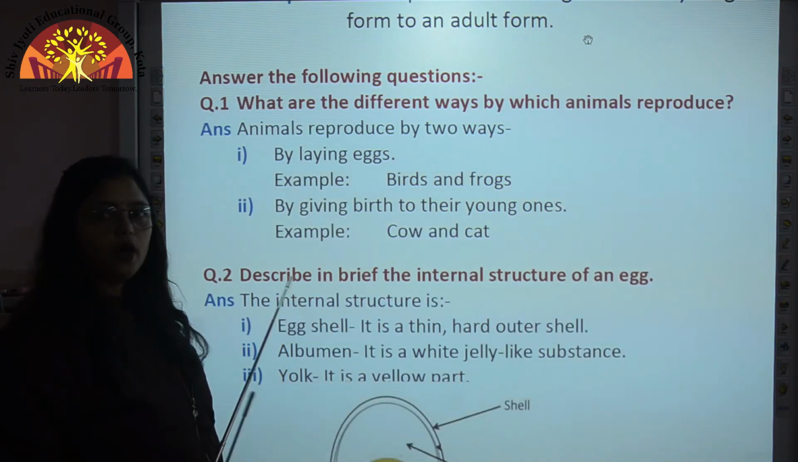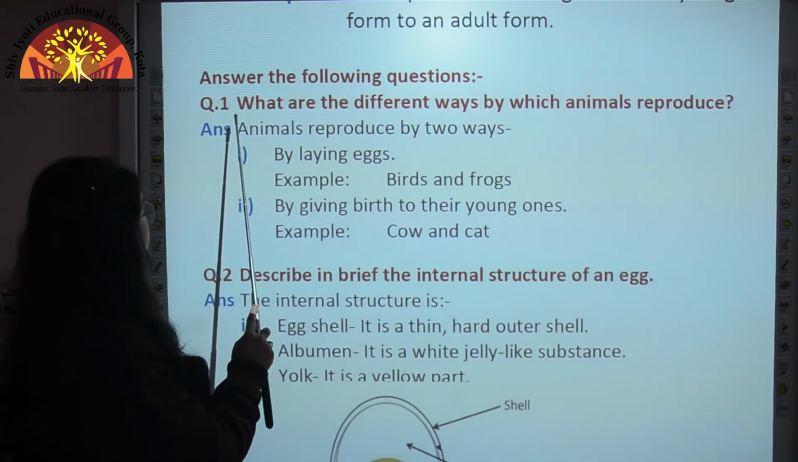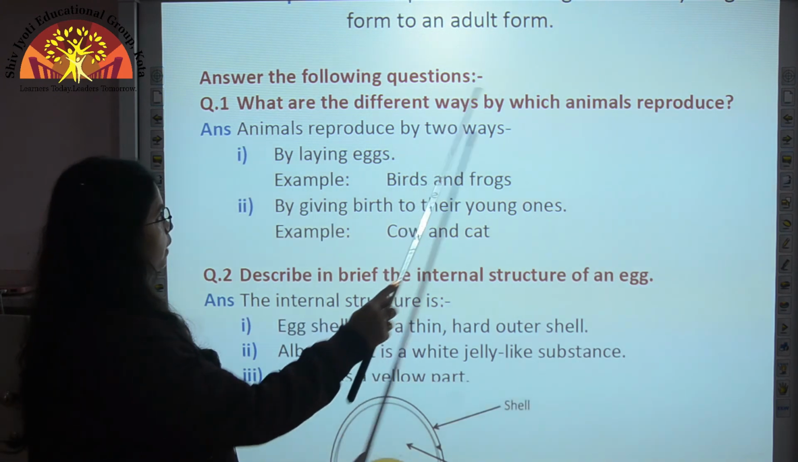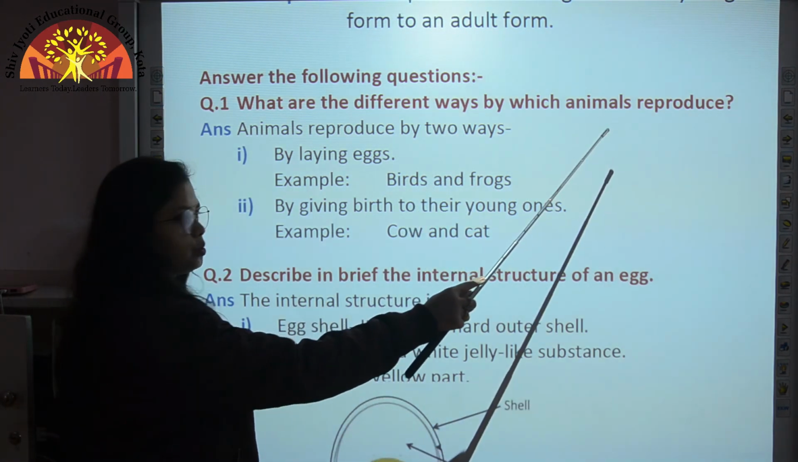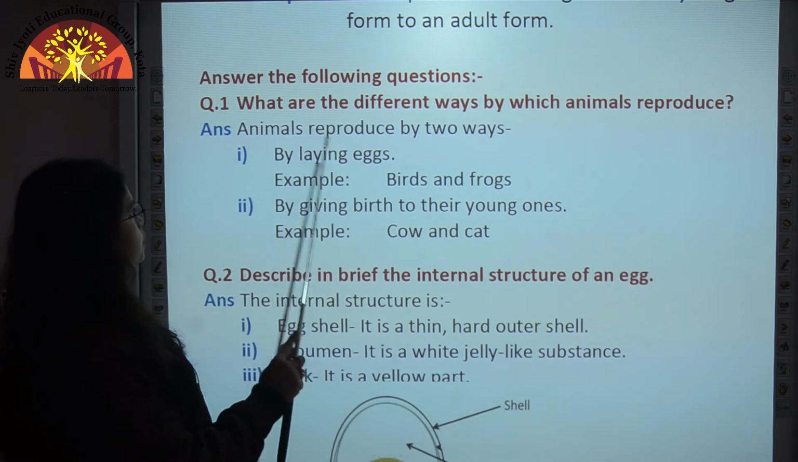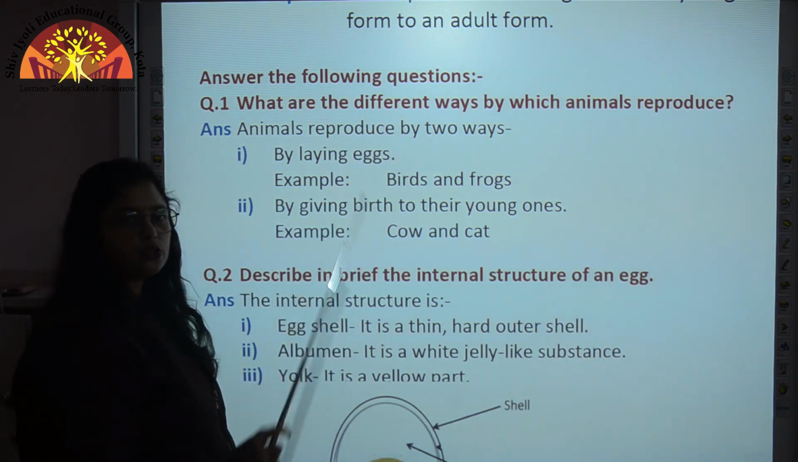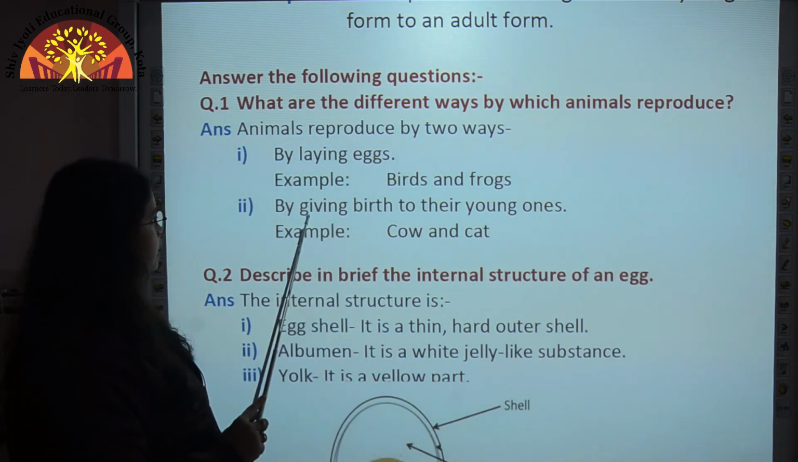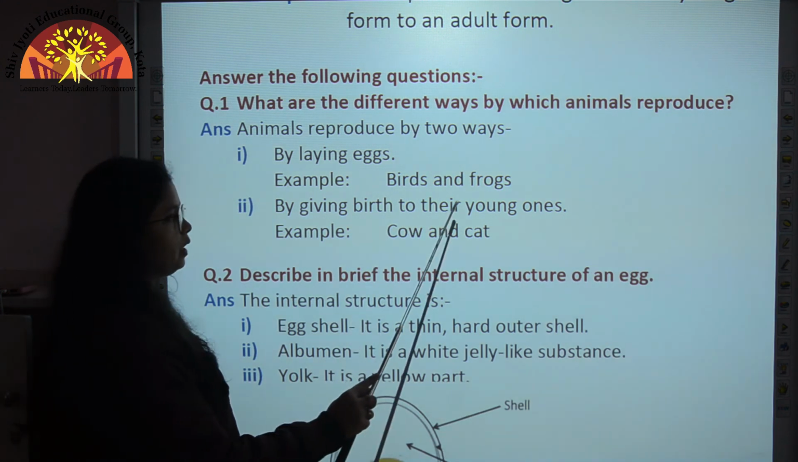Now let us come to answer the following questions. So question number 1 is, what are the different ways by which animals reproduce? So children, animals reproduce by two ways. These two ways are by laying eggs, and second way is by giving birth to their young ones.